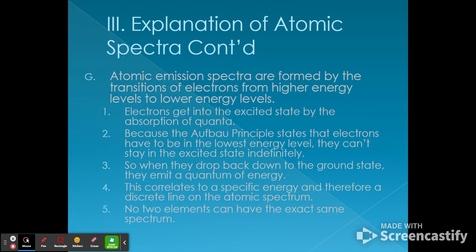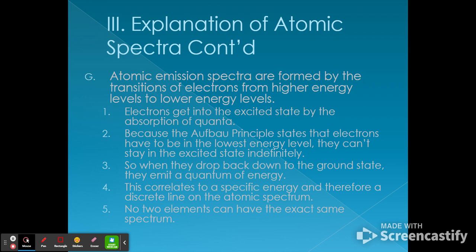Atomic emission spectra are formed by the transitions of electrons from higher energy levels to lower energy levels. So electrons get into the excited state by the absorption of a quanta. And because the Aufbau principle states that electrons have to be in the lowest energy level, they can't stay in the excited state forever. So it's unstable for those electrons to be higher up than their ground state. So they'll eventually drop down.